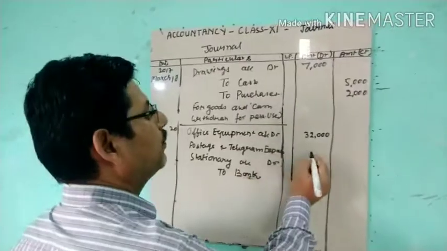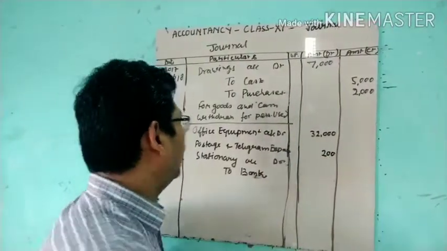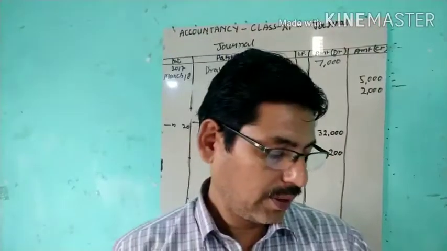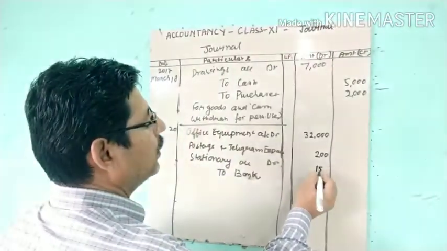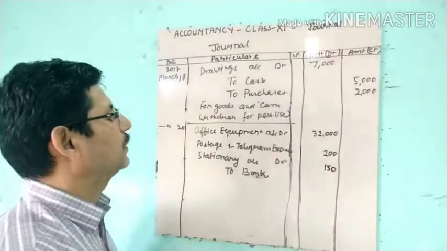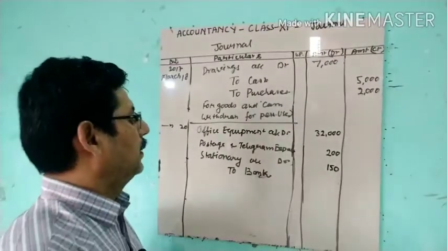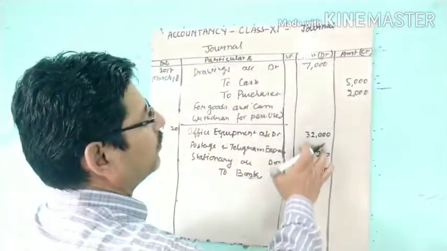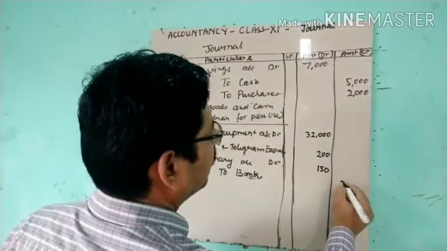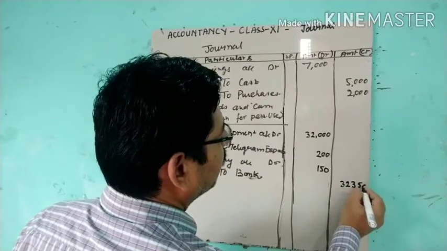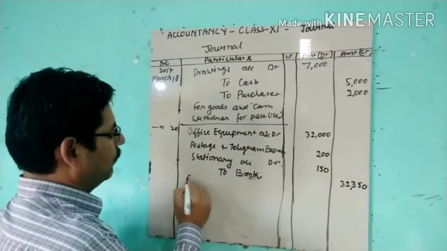We can put 200 here, and then stationery 150. Then to bank, total amount is how much? 32,350.